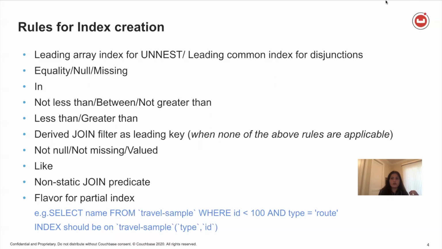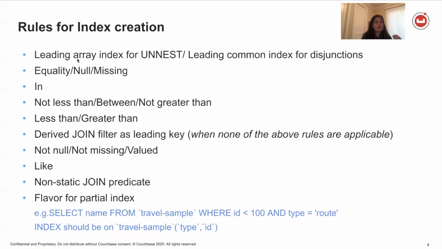On a certain set of rules. Those rules are, if you're trying to create a composite index, then the fields in the composite index follow these rules. If there is an unless clause in the query, that field will come first, followed by equality, followed by in, followed by less than, greater than, and so on.